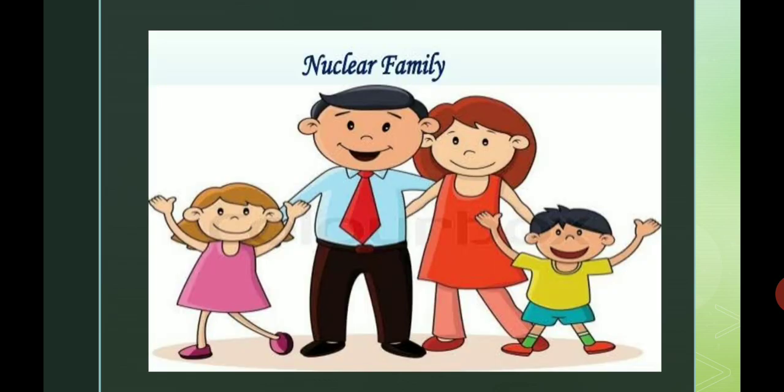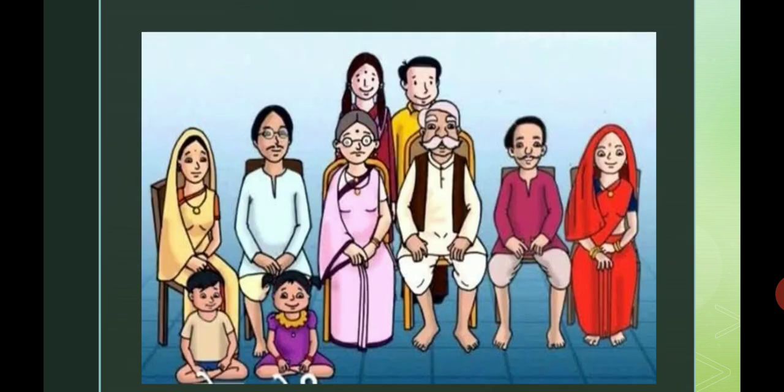It has two types, nuclear family and joint family. Nuclear family means what? Small family. Parents and their children live in such a family. Joint family means what? Big family. Grandparents, parents and their children live together in a house.